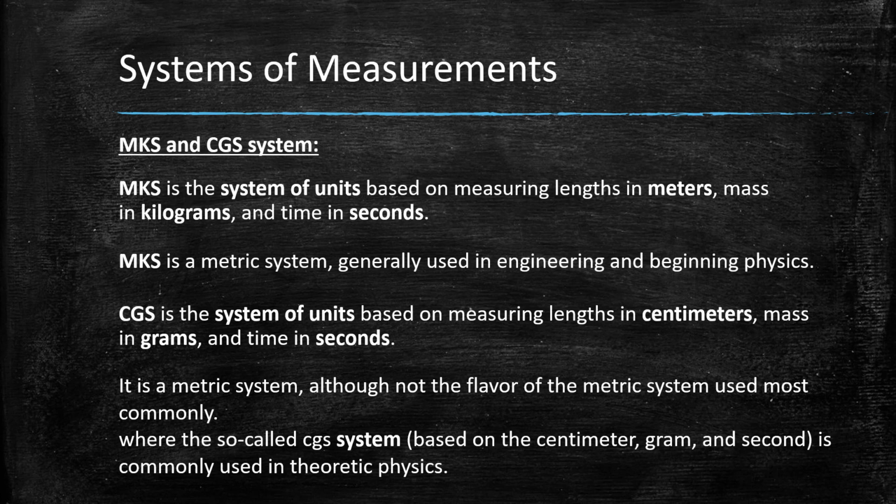It is a metric system, although not the flavor of metric system used most commonly, where the so-called CGS system based on centimeter, gram, and second is commonly used in theoretical physics. Means normally it is used.